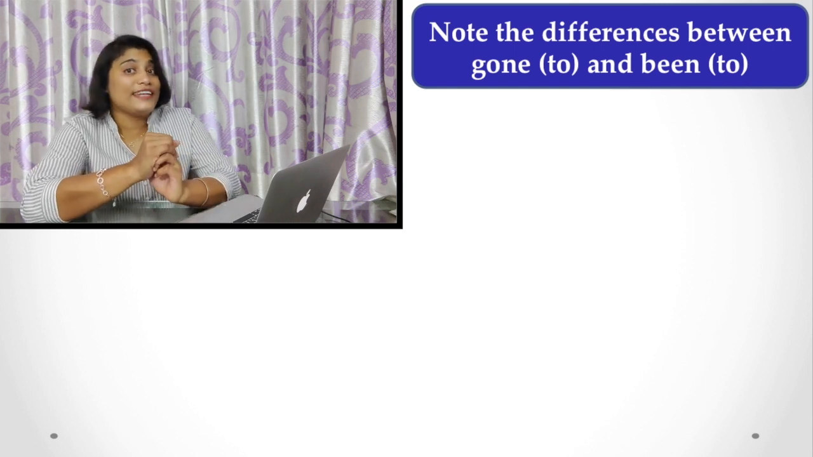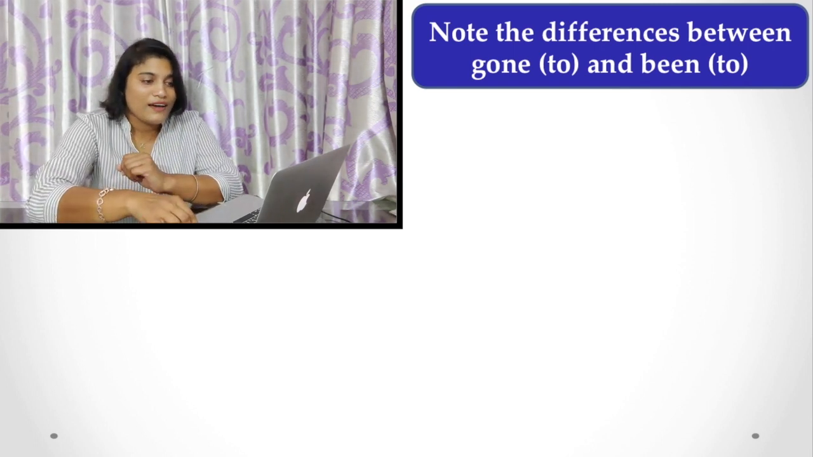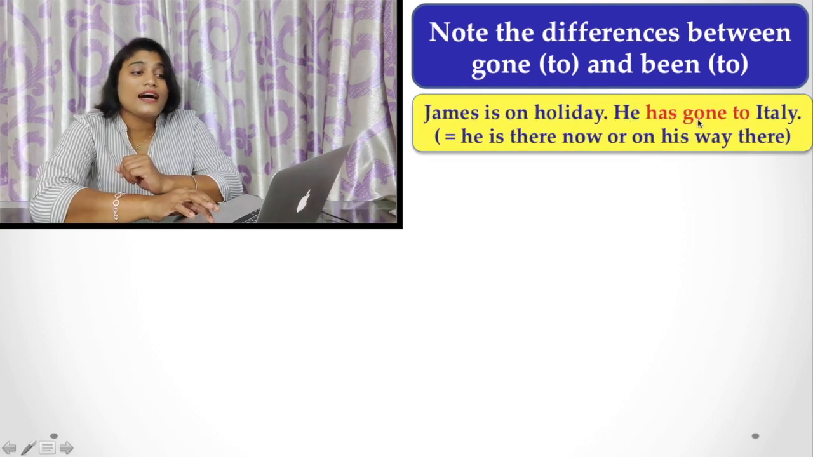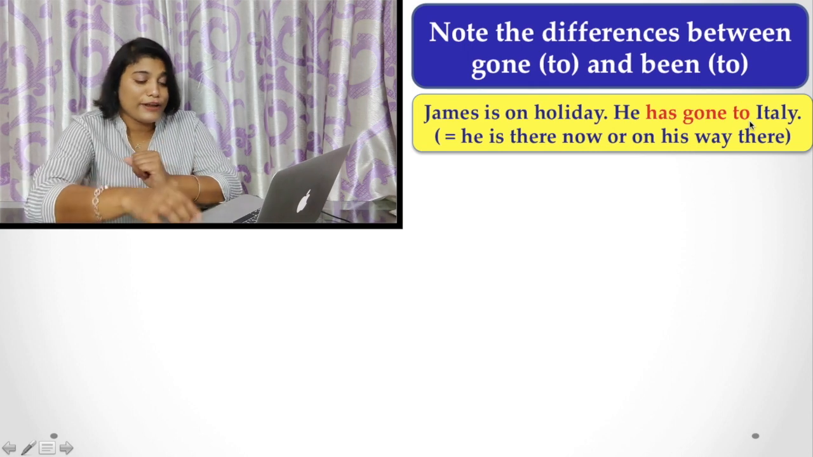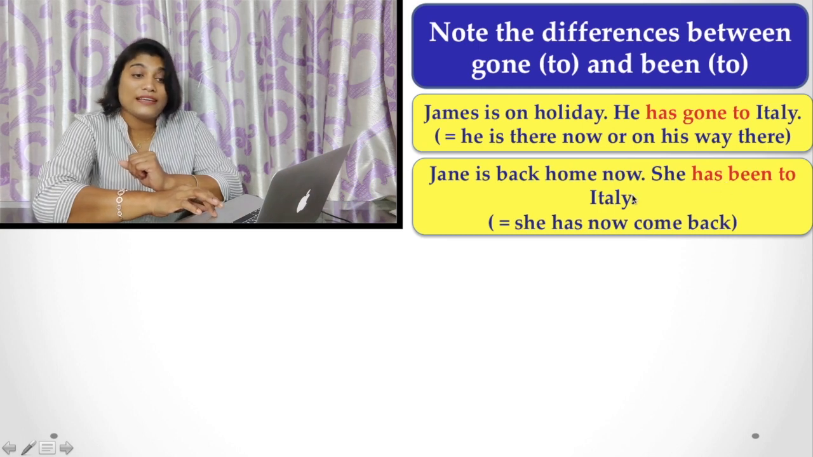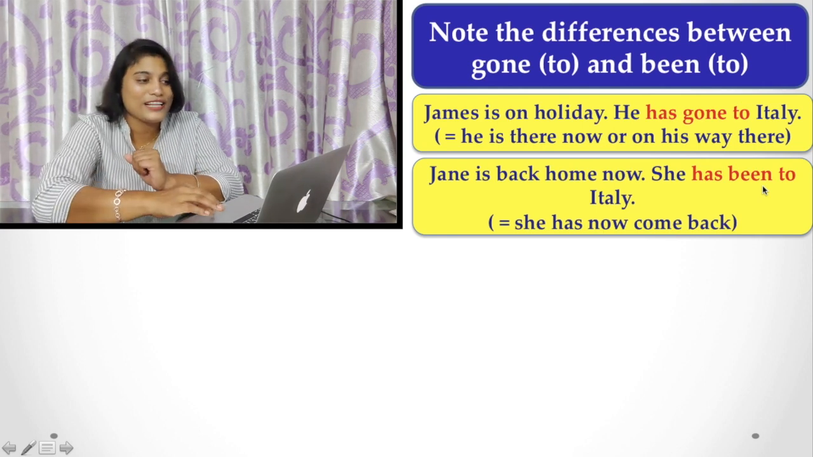Now, note the difference between gone and been to. Jane is on holiday. She has gone to Italy. There is a meaning difference between these two sentences. Jane is back home now. She has been to Italy. Look at this: has gone to and has been to. What is the meaning difference? Now I am going to tell you.